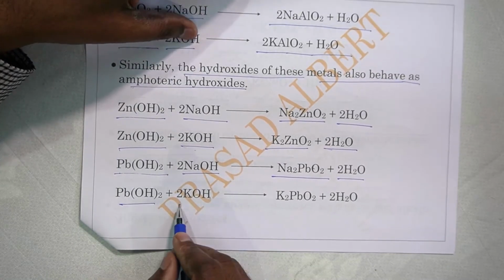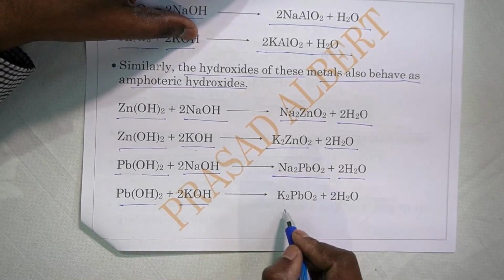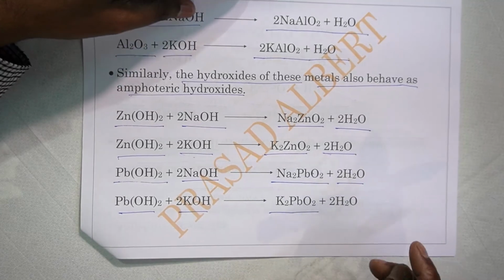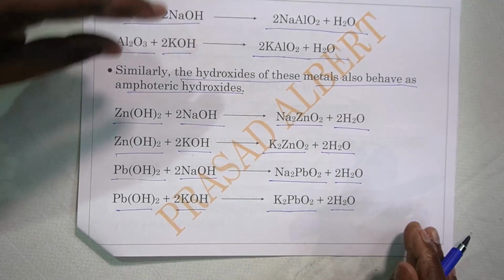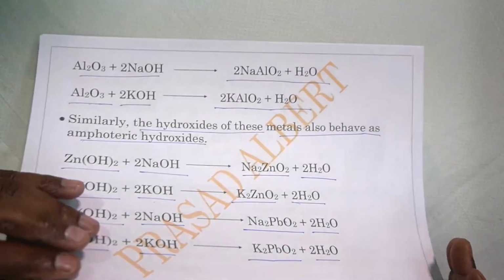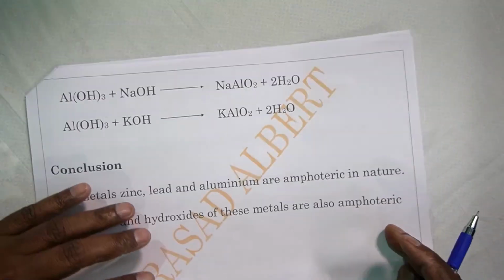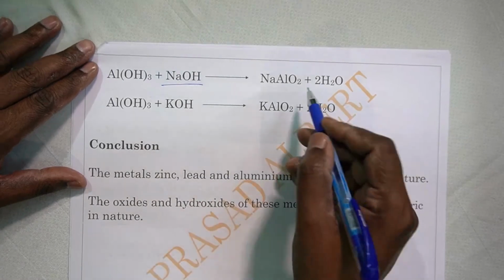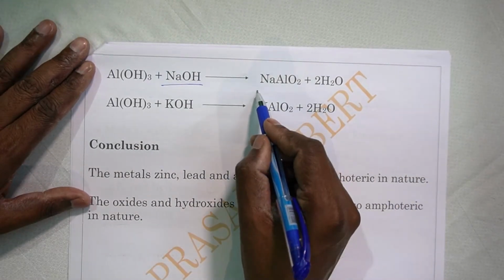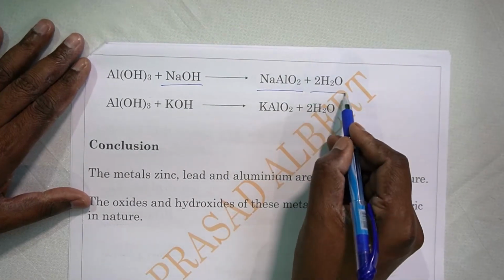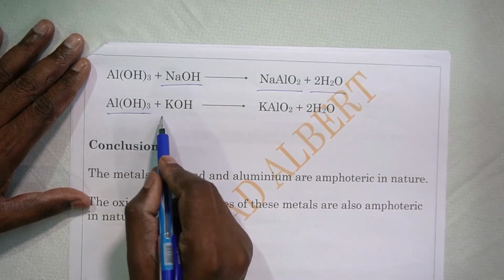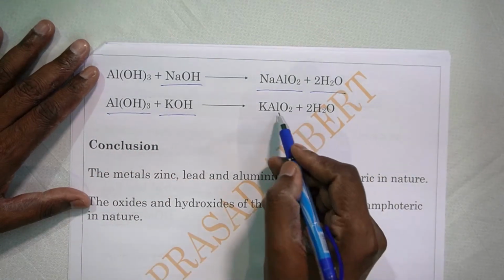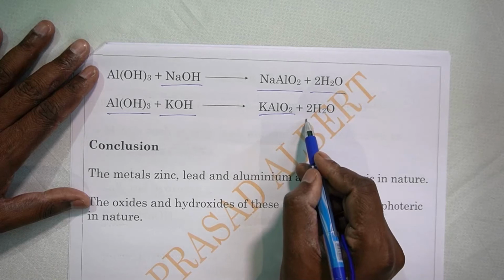Lead hydroxide reacting with potassium hydroxide gives K2PbO2, potassium plumbite, and 2 molecules of water. One more metal hydroxide is left, that is aluminium hydroxide reacting with sodium hydroxide. You find sodium aluminate and water. Aluminium hydroxide reacting with KOH, potassium hydroxide, gives potassium aluminate and water.